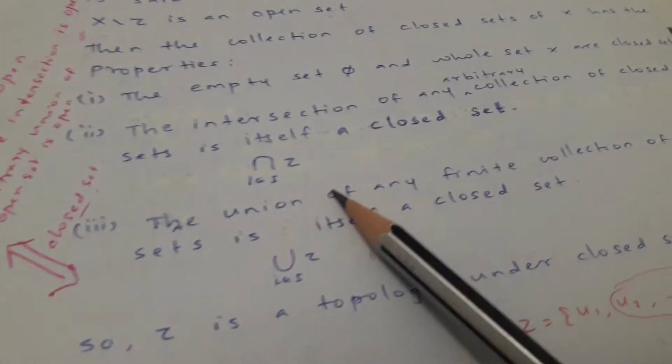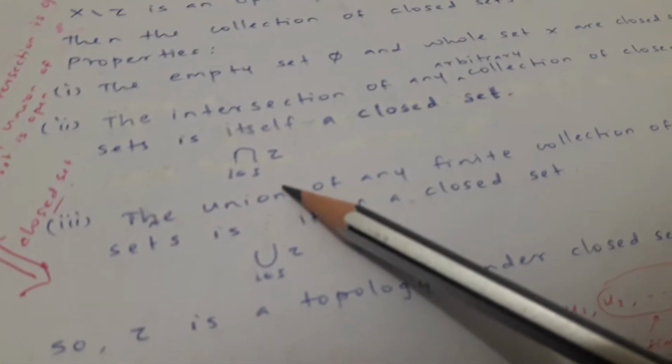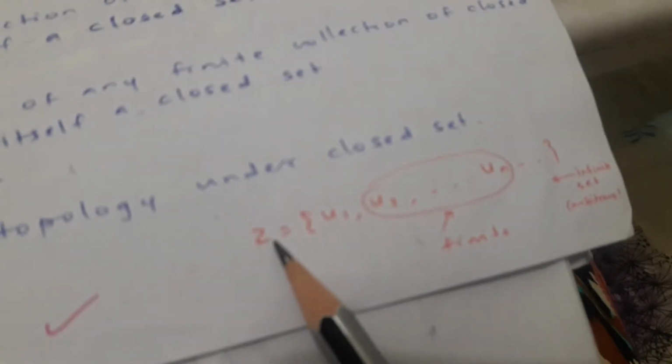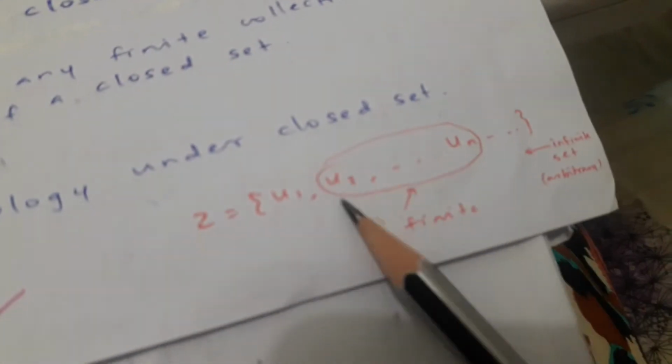The only difference is that for open sets the intersection is finite and the union is arbitrary, and here, since we have taken the complement, the intersection is arbitrary and the union is a finite collection. A finite collection means, if tau is u1, u2 and so on, if it keeps increasing altogether we say it is arbitrary. If we can find a last set, it is finite.